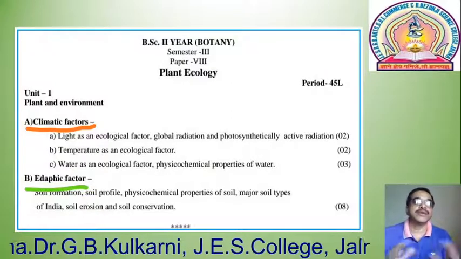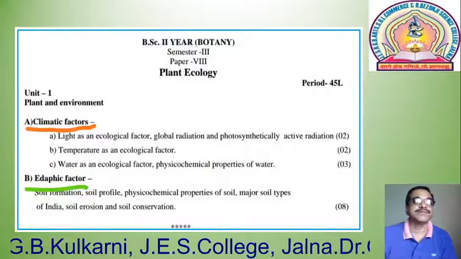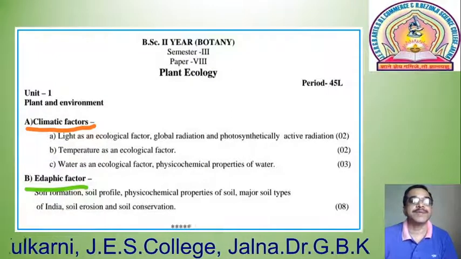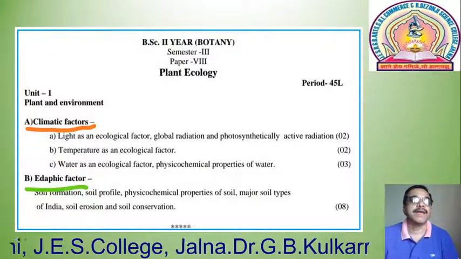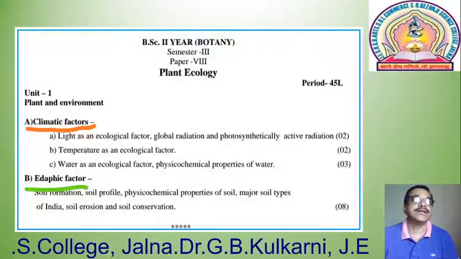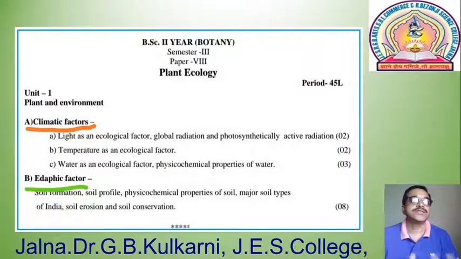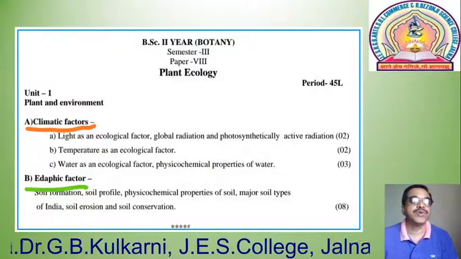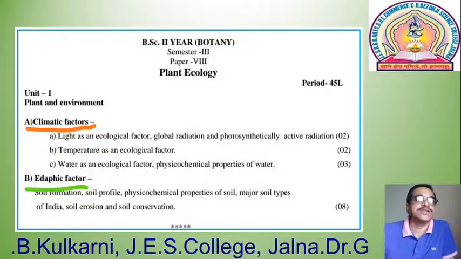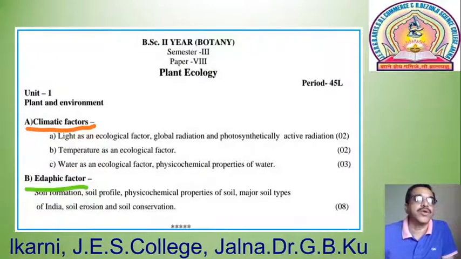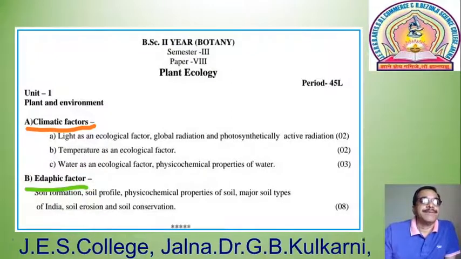When we go through the hemisphere of the Earth's surface, we find that the light is perpendicular to the equatorial line, and it reaches less as we go from the equatorial line to the north and south pole. A similar thing happens with the temperature. So light and temperature play a very significant role as climatic factors.